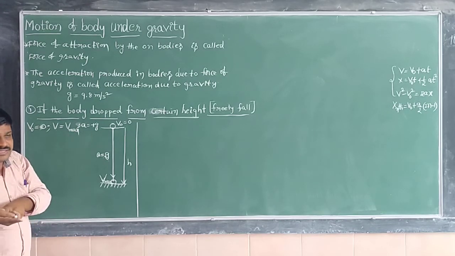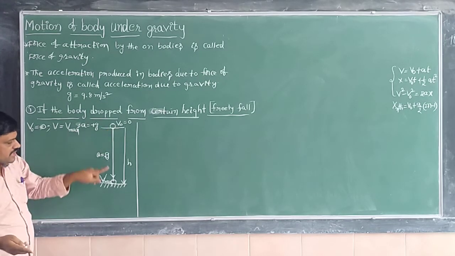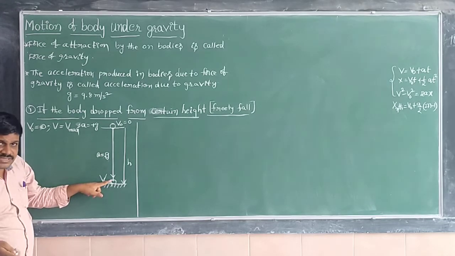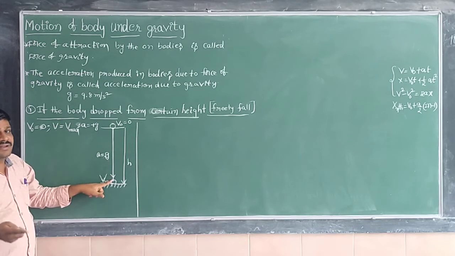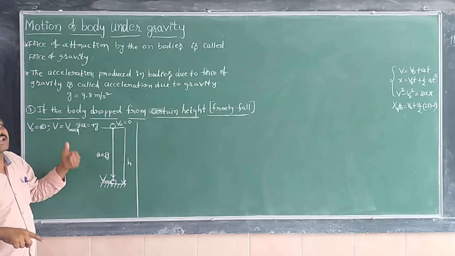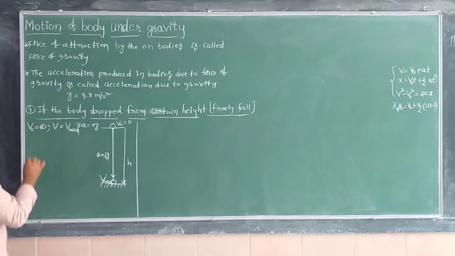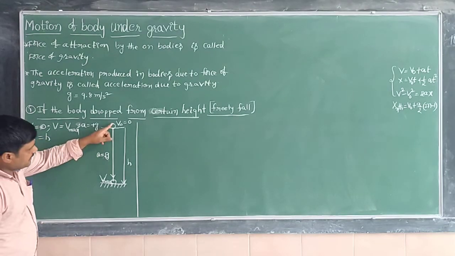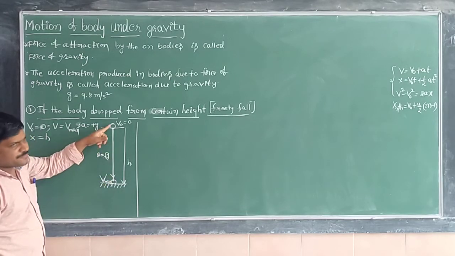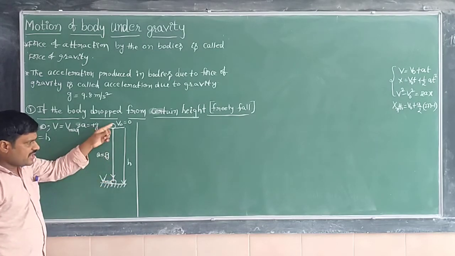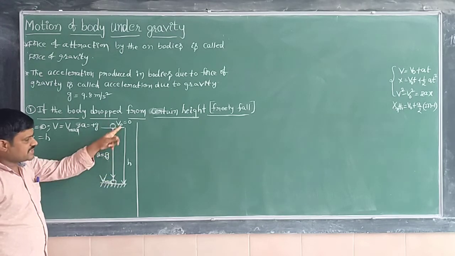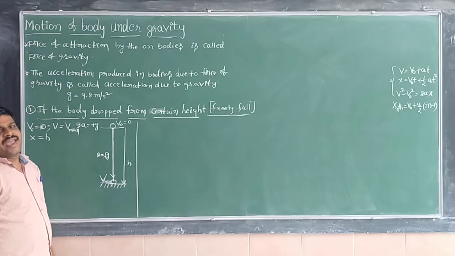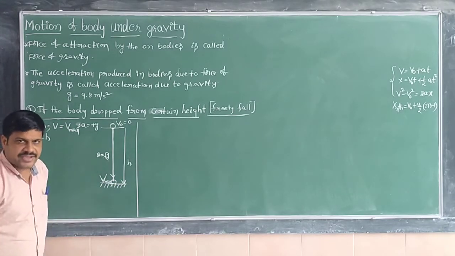Why do we have to take plus? Here velocity is 0, here velocity is maximum. That means there is a change in velocity. Compared to the initial velocity, the final velocity is greater, so the acceleration is positive. Next, the distance traveled is equivalent to the height, that is, from a certain height to the ground. Here the body is covering some distance, and that distance is h.